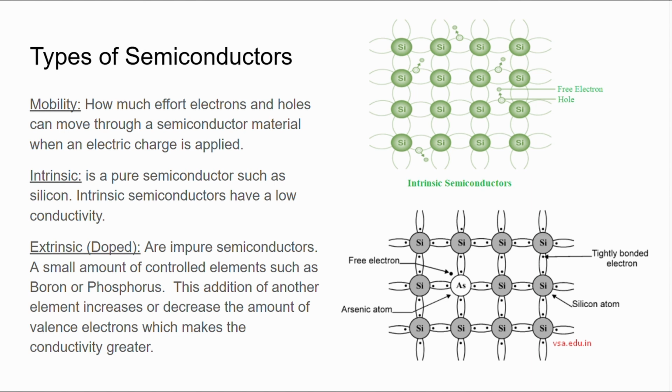And then we have the doped semiconductor, or the extrinsic, and they are impure semiconductors. A small amount of controlled elements such as boron or phosphorus. This addition of another element increases or decreases the amount of valence electrons, which makes the conductivity greater.